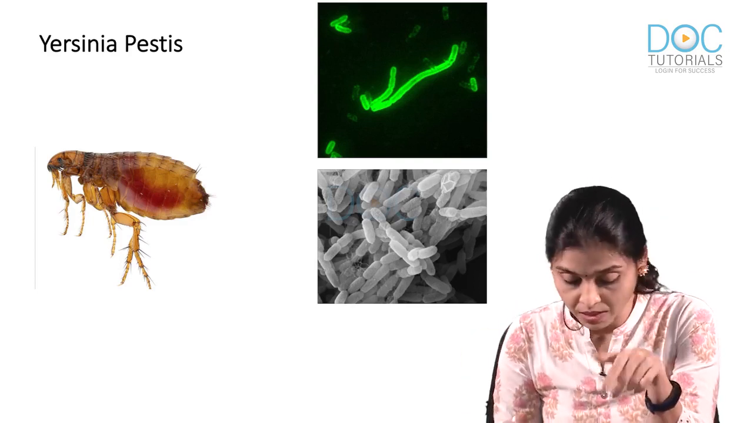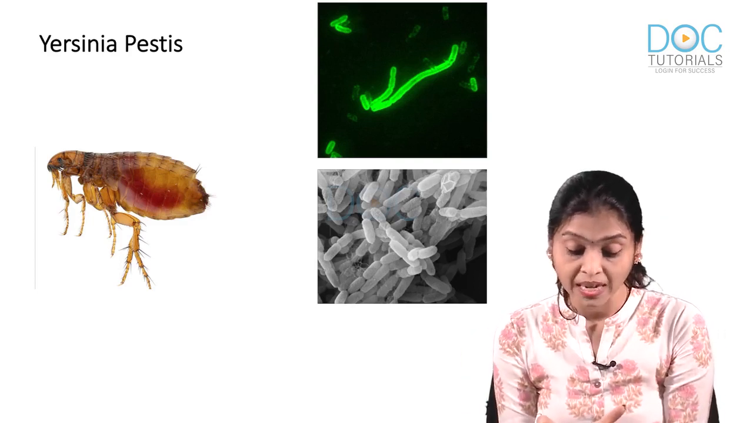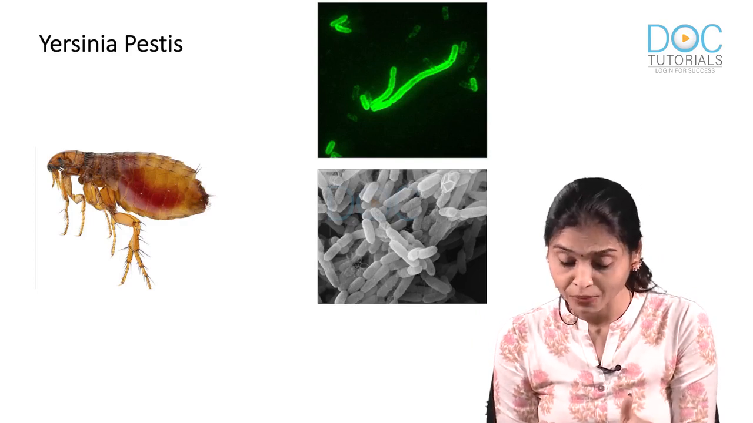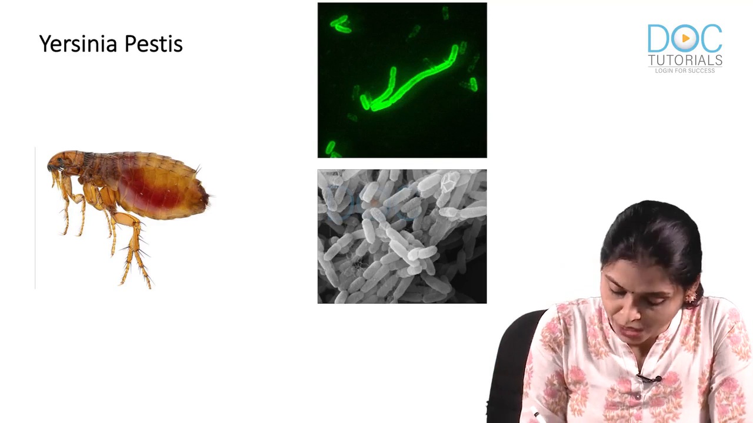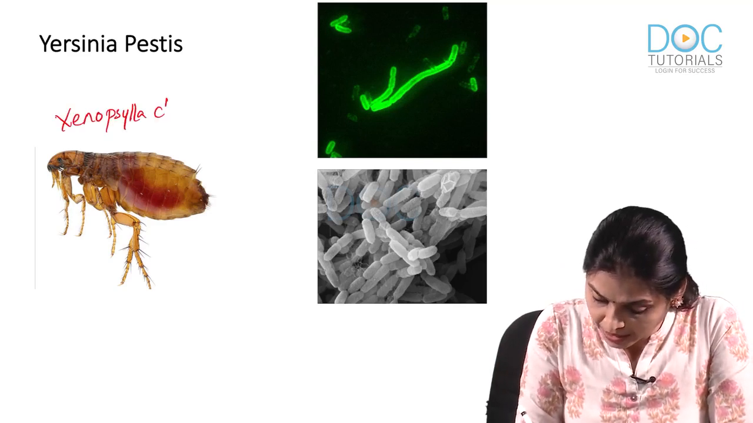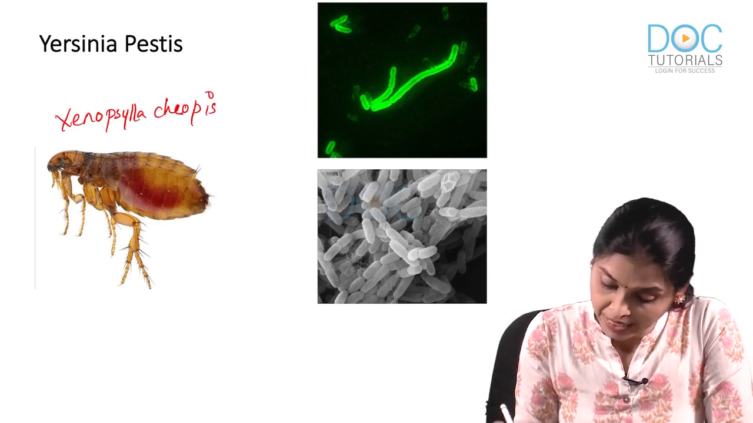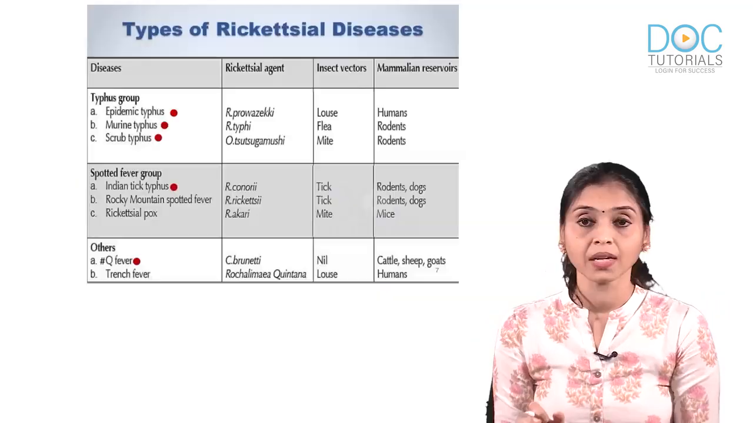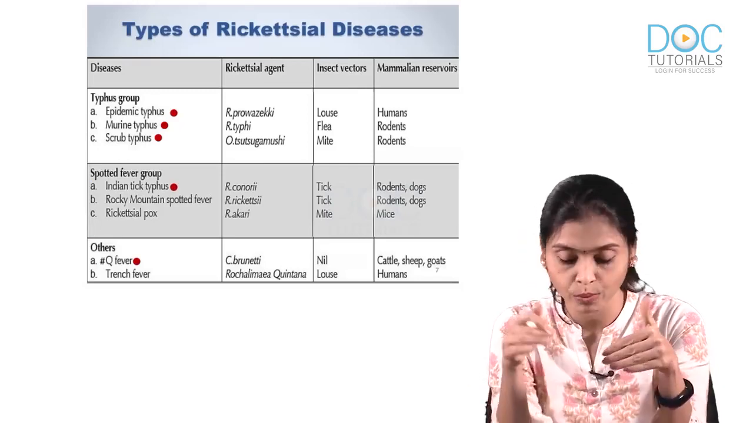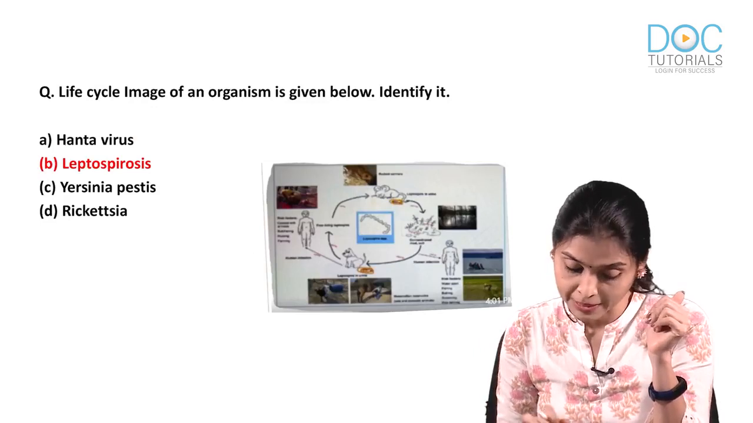And what is the name of this? Here you can see an image based question of rat flea. Next question, what is the name of this? Xenopsylla cheopis. Xenopsylla cheopis is the name of the rat flea. And the last was about rickettsial diseases, or rickettsia was the last option, right?